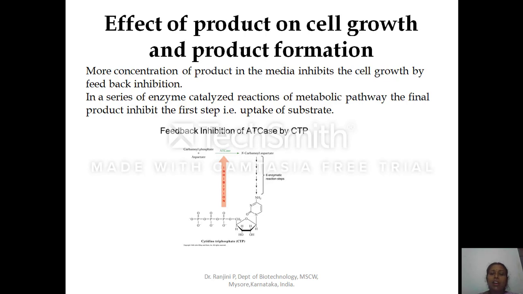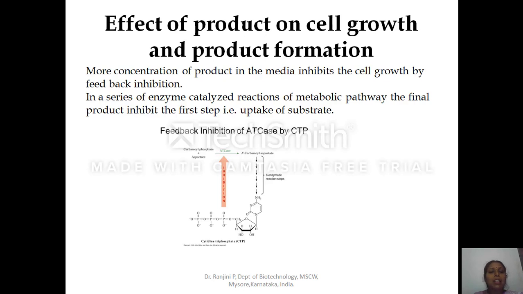The cell, when it is undergoing cell division, when it is viable and when it is growing, will not synthesize the required biomolecules or metabolites in large quantity, and it will not store them inside the cell. It will synthesize the required metabolites at the particular concentration and utilize them. So that is a very beautiful mechanism by the cell, where each and every metabolite will be synthesized freshly at the optimum concentration and utilized.